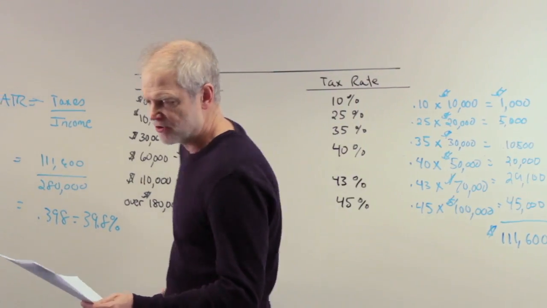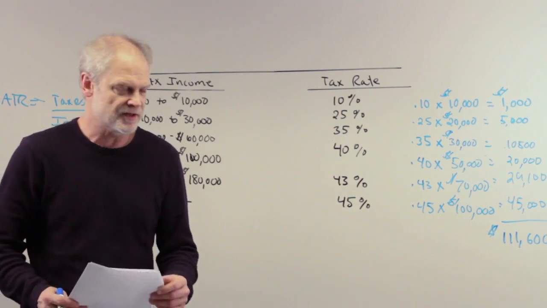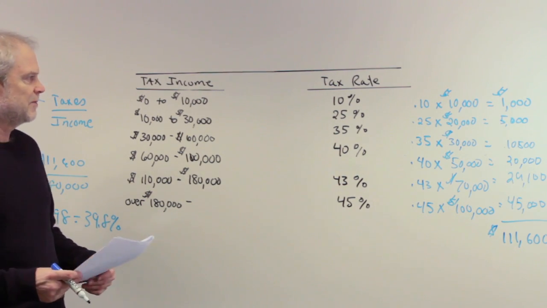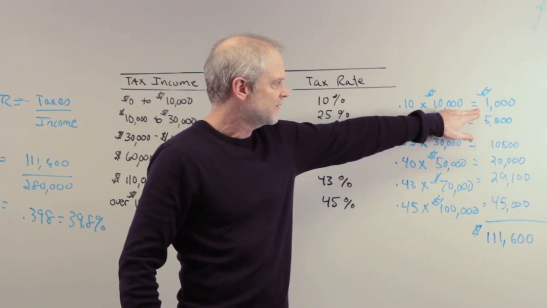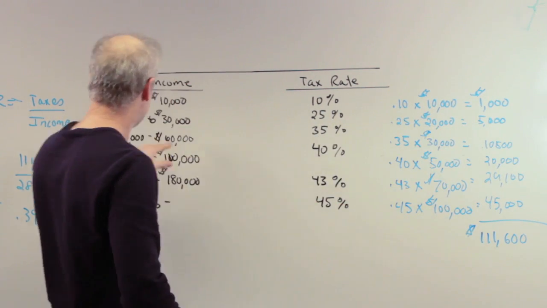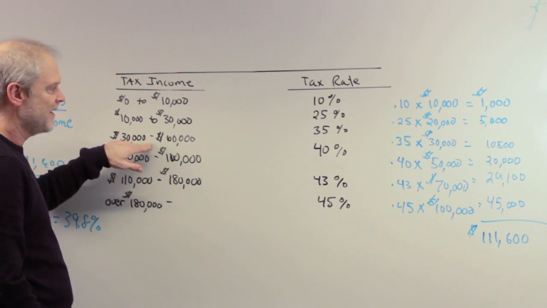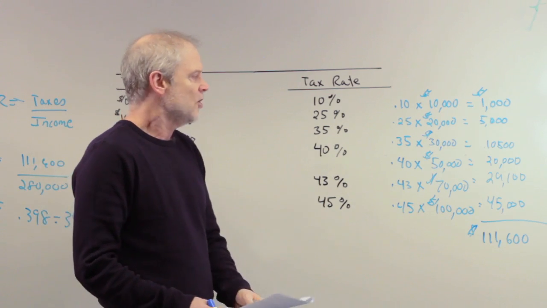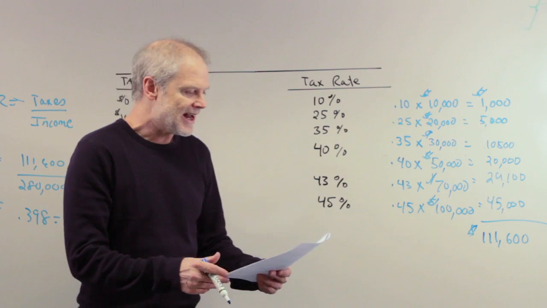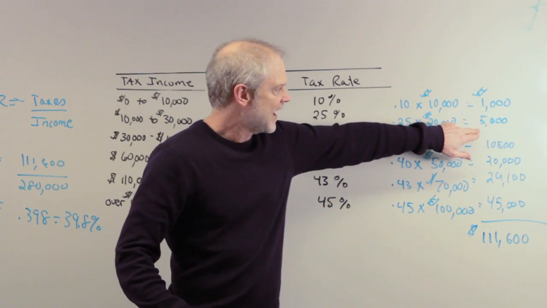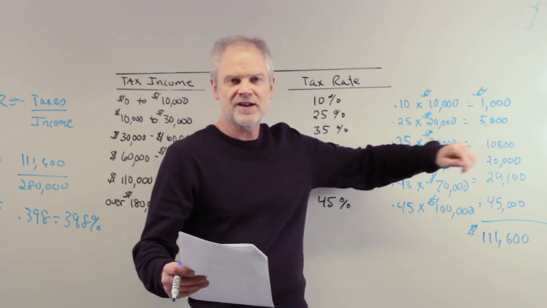It says, for this tax schedule, what does the total income tax do for an individual making $49,000? Now, you have to go back to what we did before. When the person was making $49,000, we know they paid $1,000 in taxes in the first part, $5,000 on the part between $10,000 and $30,000, and then on the part from $30,000 to $49,000, they paid 35%, which was $6,650. If you add that up, you get the 1,000, 5,000, and then 6,650 for a total of 12,650.